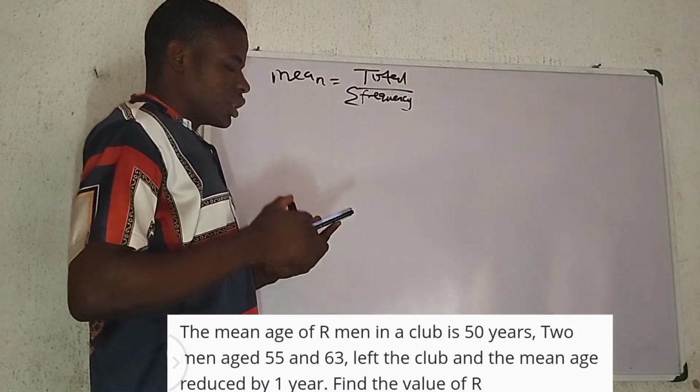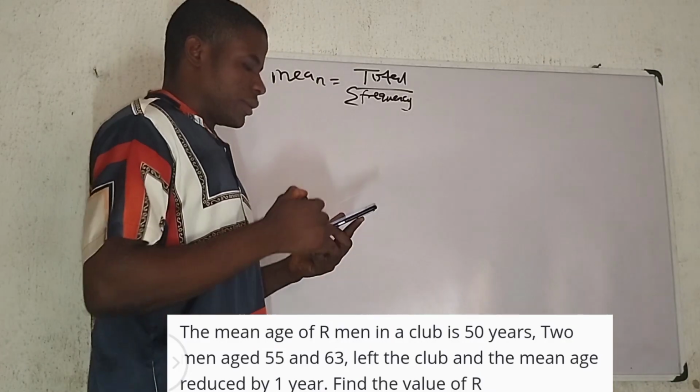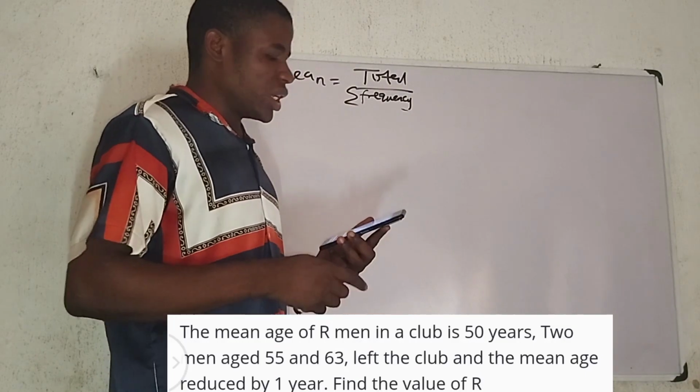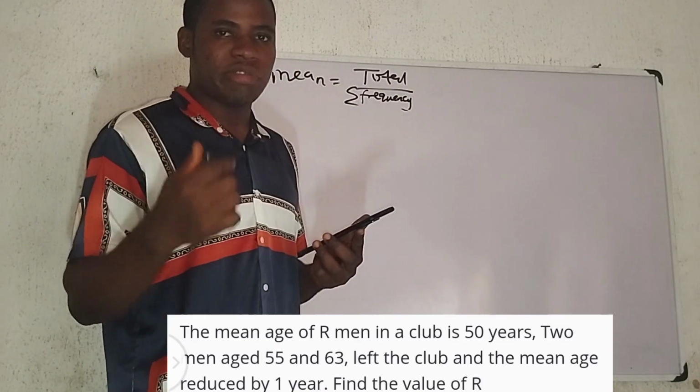Now, they say the mean age of R men. R is just the number of men. The mean age of R men in a club is 50 years.